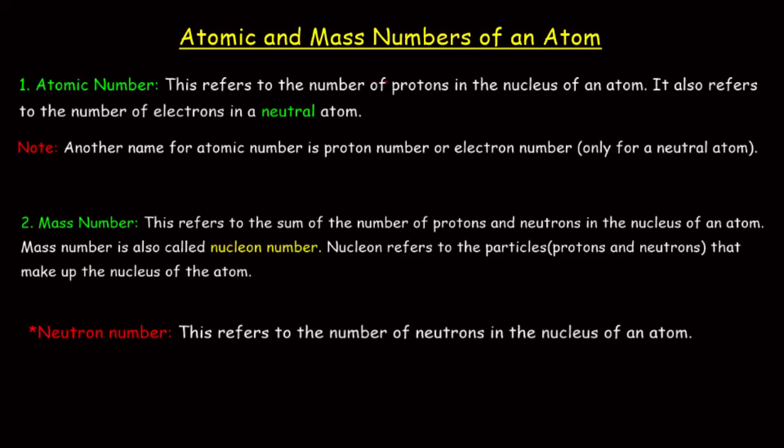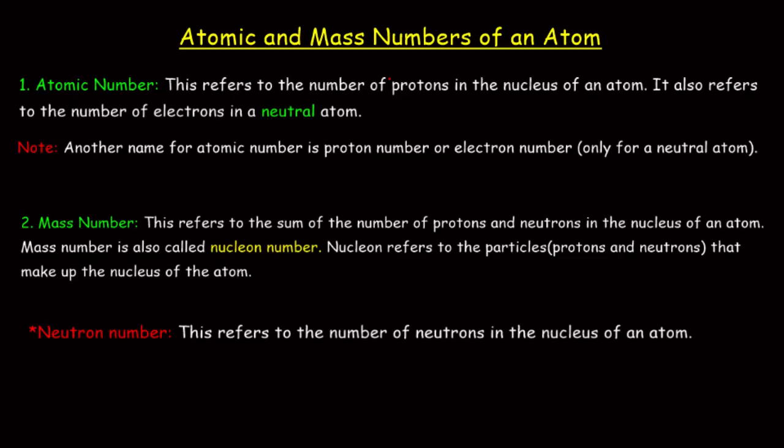If you take a look at the previous video I've made on the atom, I said the atom is made up of a central part called the nucleus, and in this nucleus there are two particles, which are protons and neutrons.